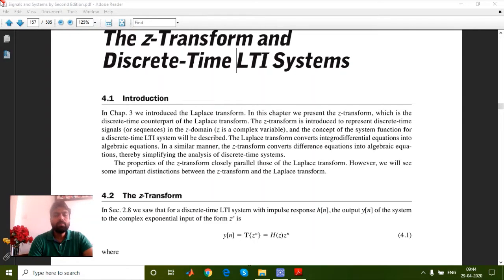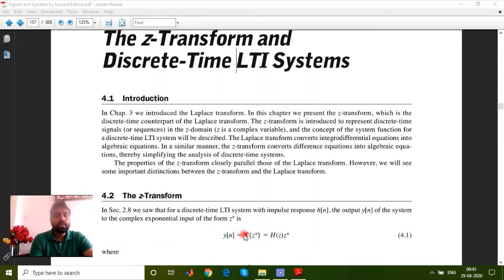Discrete time system that can be defined as x[n] and y[n]. It means discrete time signals are those signals which are defined at certain discrete intervals of time rather than defined continuously. So for those specific kinds of signals a tool has been created which is called the Z transform. That is today's target to understand.